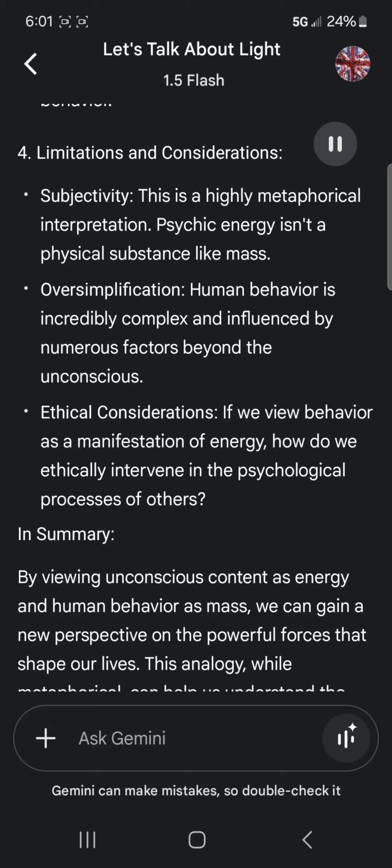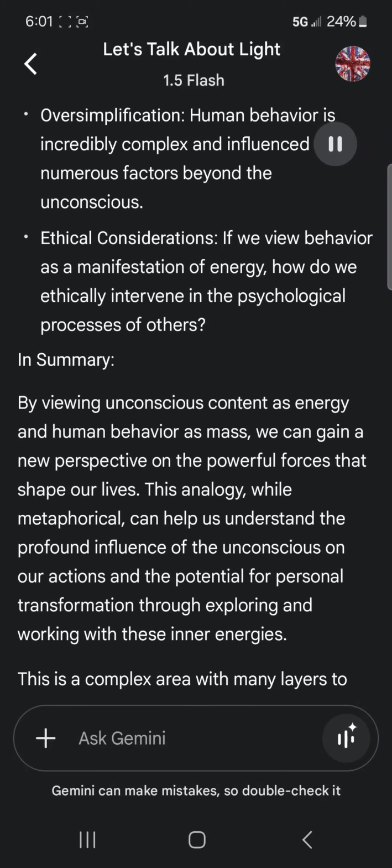In summary, by viewing unconscious content as energy and human behavior as mass, we can gain a new perspective on the powerful forces that shape our lives. This analogy, while metaphorical, can help us understand the profound influence of the unconscious on our actions and the potential for personal transformation through exploring and working with these inner energies.